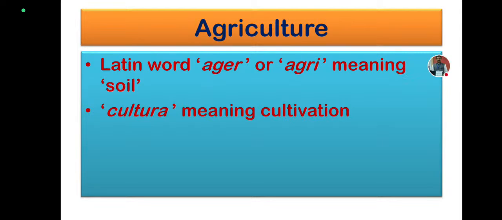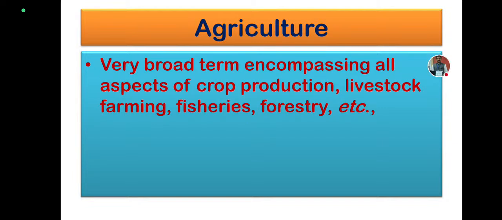So the cultivation of soil is called agriculture. It is a very broad term related to crop production, livestock farming, fisheries, forestry, and various other enterprises related to agriculture.